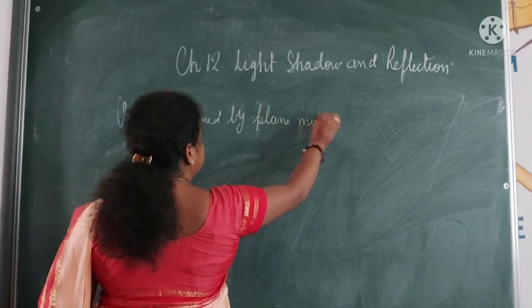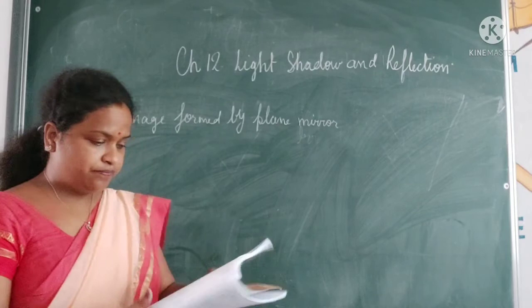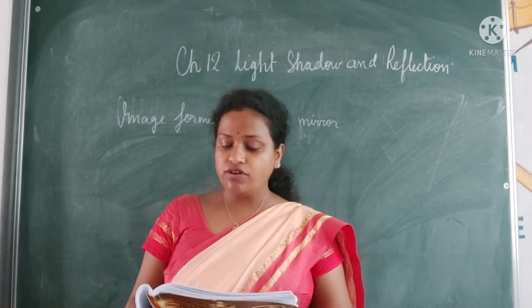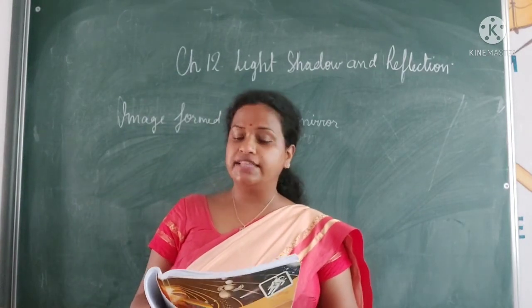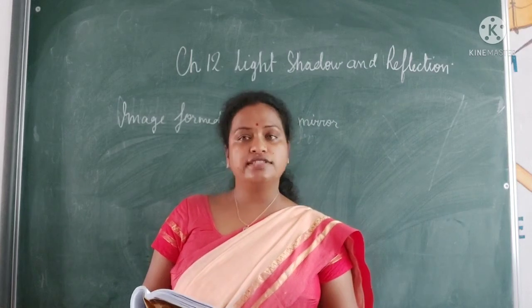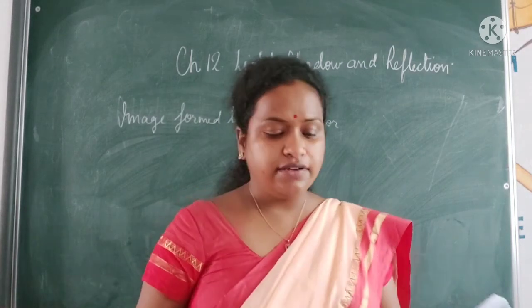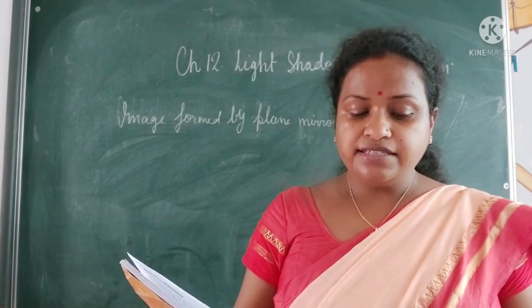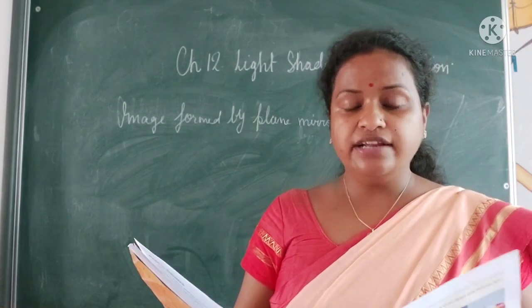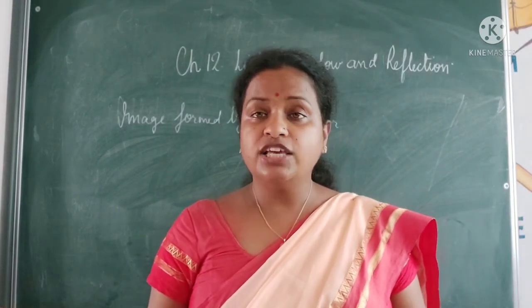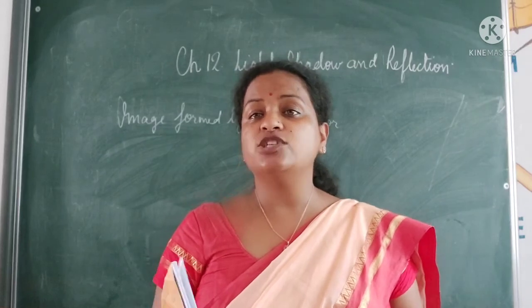Now, what type of image is formed by a plane mirror? A mirror is a piece of glass whose one side is coated with a reflecting material such as tin or silver. One side is a reflecting surface. A plane mirror has a flat reflective surface. When you stand in front of a mirror, you can see your own image exactly as you are standing.